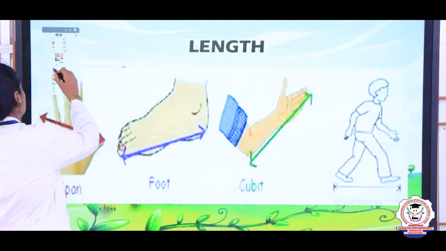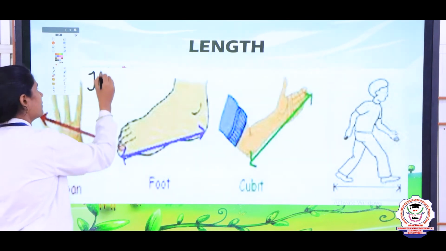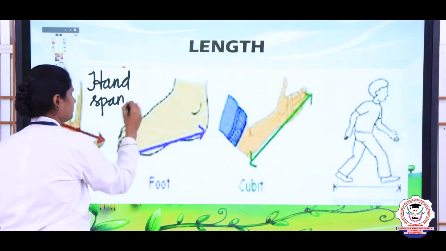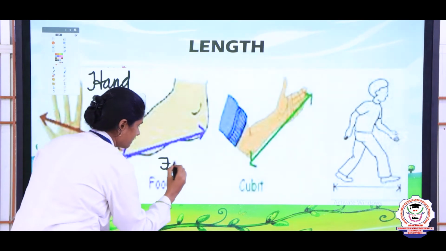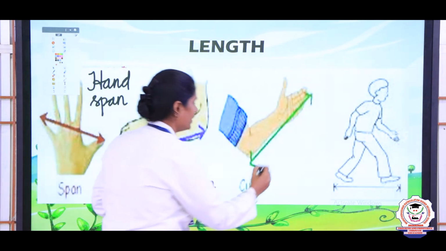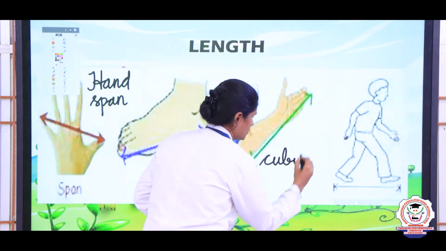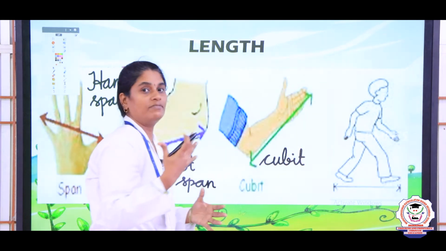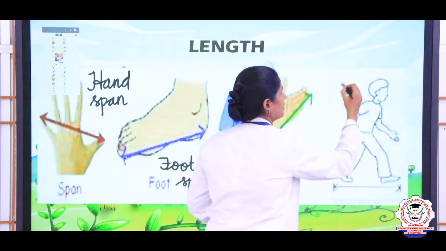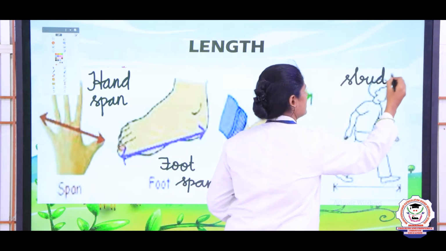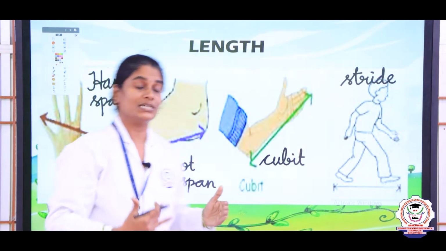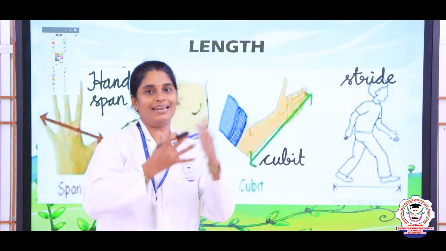The first one is hand span, foot span, this one is cubit. Mostly in flower shops they will measure like this. So, cubit and then stride, S-T-R-I-D-E. Long ago people used these measurements to measure the length, right.